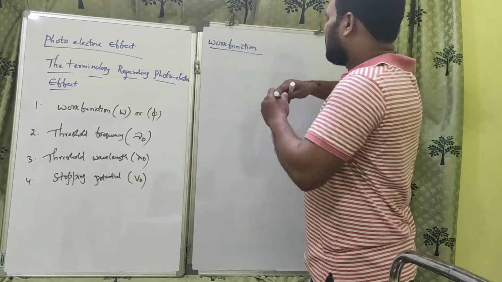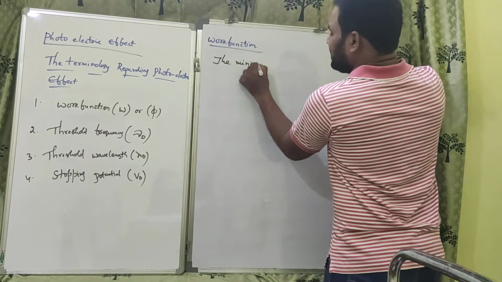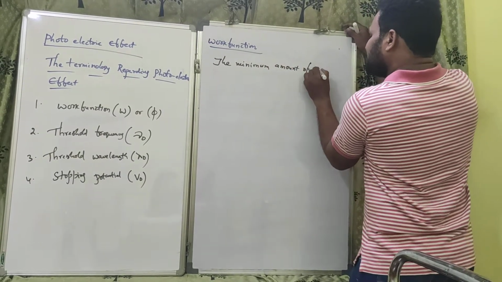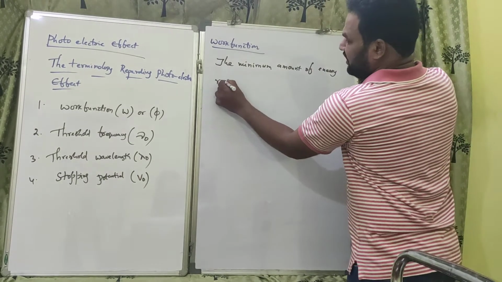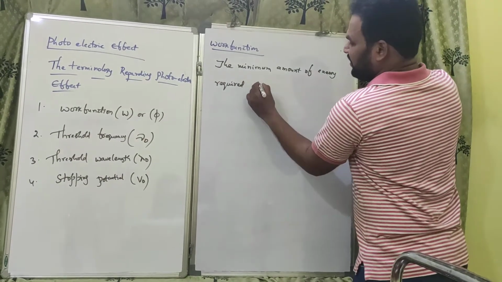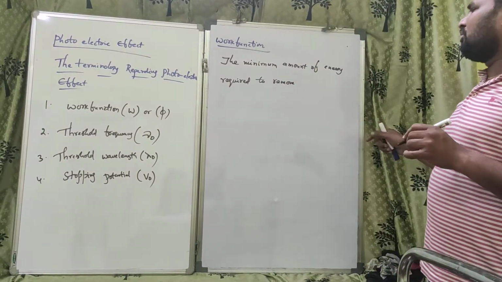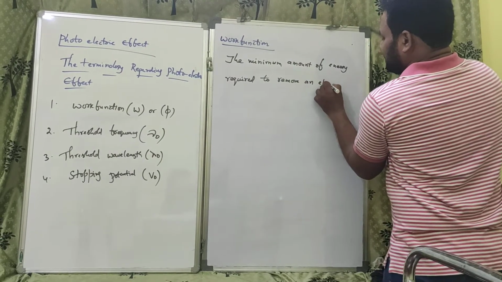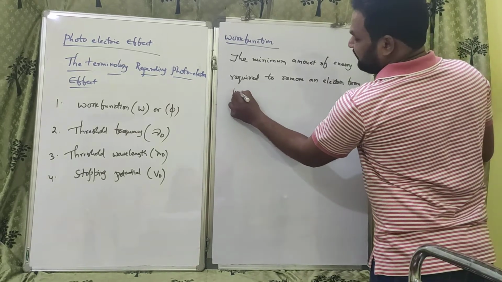So work function means the minimum amount of energy required to remove an electron from the metal surface.